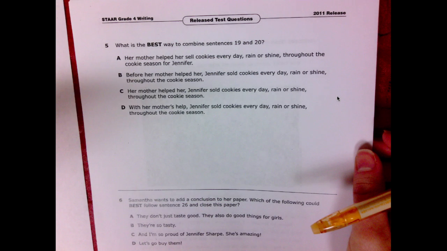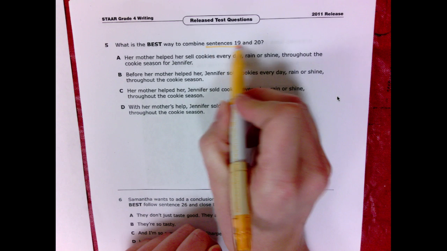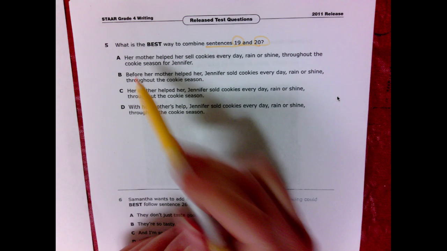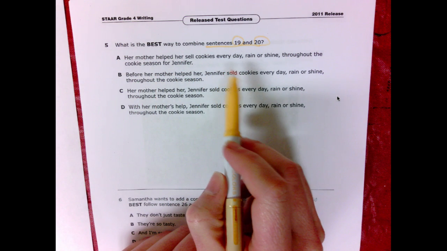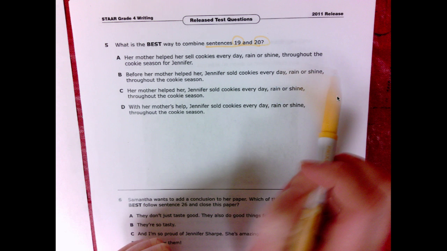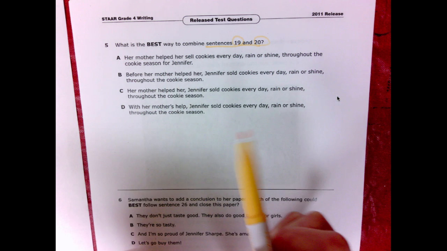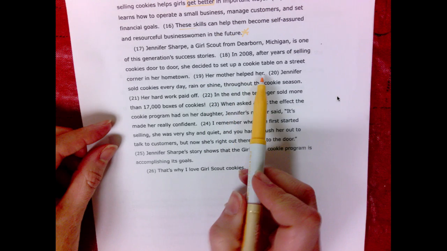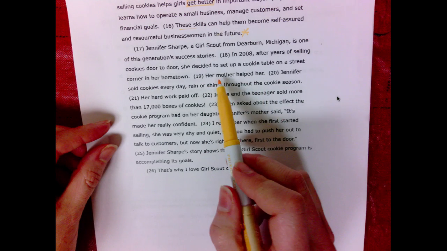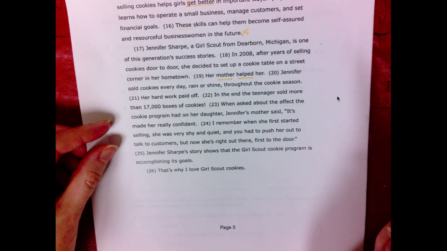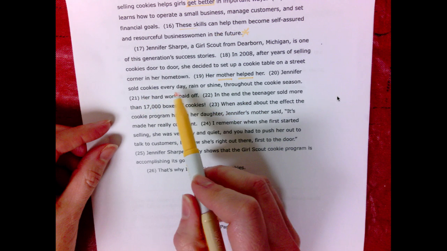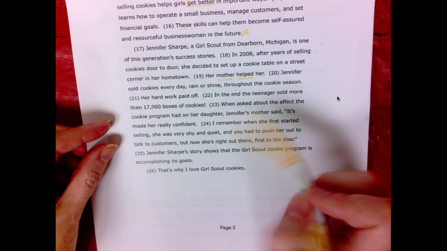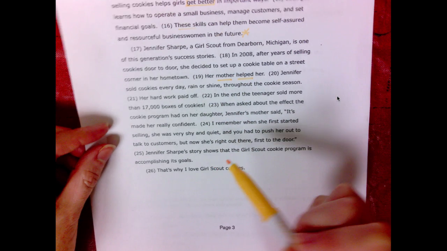Okay, what is the best way to combine sentences 19 and 20? Let's see. Her mother helped her sell cookies every day, rain or shine, throughout the cookie season for Jennifer. You know what? I should probably read sentences 19 through 20. Her mother helped her. Okay, that's a complete sentence. Her mother helped, that's the subject and the predicate. Jennifer sold cookies every day, rain or shine, throughout the cookie season. That's a complete sentence too. We just want to combine those thoughts to make it a more complex sentence. So let's see which one is correct.